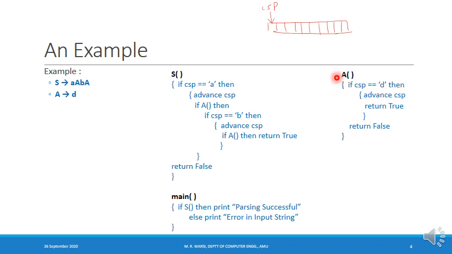So this is an implementation of a recursive descent parser for a very simple grammar. At this point, let us try to understand one more point.